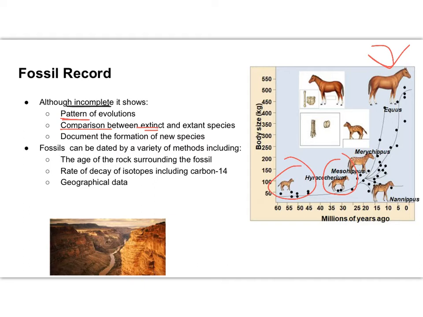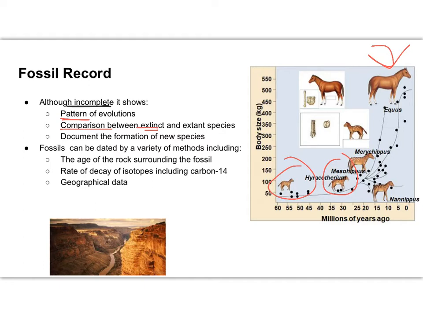Sometimes that can be a little bit more difficult when we have the gaps because, again, the record is incomplete. And we can date those fossils, and by dating those fossils, that can help us, again, see the patterns, make the comparisons, start to date when the species were changing, what was happening there. So we can use a variety of methods to help date the fossils.